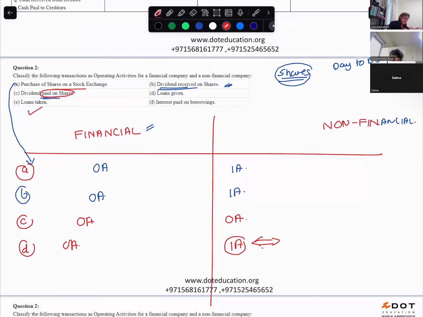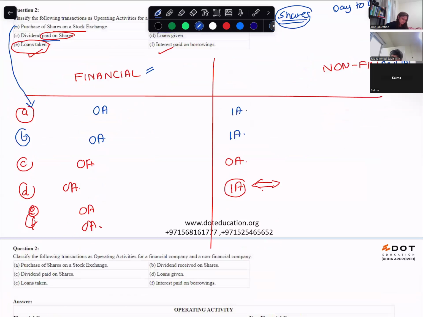Loans taken and interest on borrowings. For a financial company, all this is day-to-day business operation because they are dealing with finances only. Shares, bonds, debentures, loans: for them, all of this is operating activity. But for a non-financial company, taking a loan is which activity? Financing activity.